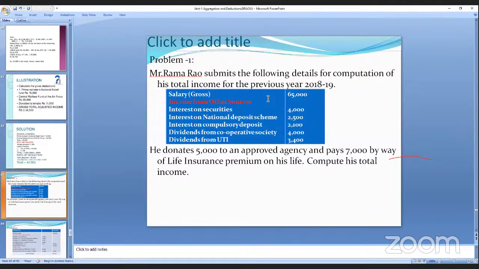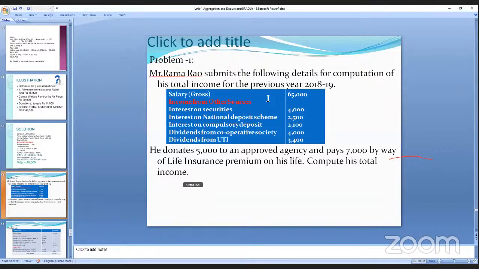Mr. Ramarao submits the following details. See the question carefully, ma'am. For computation of his total income for the previous year, 2007-08. And see the question, the salary is gross, for the previous year 18 to 19. Salary is 65,000. So here, in the previous problem also, they have shown the salary that is computed. So directly you will be putting the salary in the outer column.